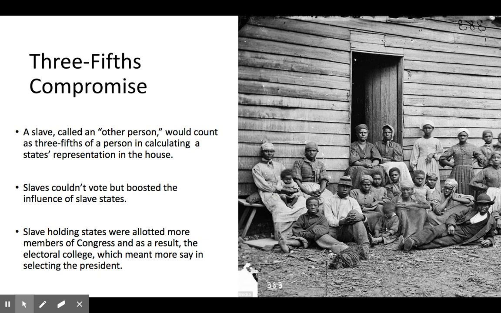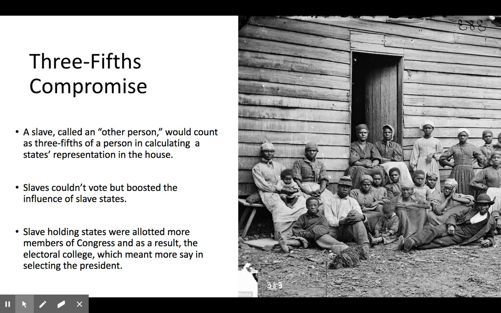So what this means is that when they are determining the number of representatives for each state in the House of Representatives, a slave is counted as 3/5 of a person. So at this point, slaves cannot vote, but they are going to boost the influence of slave states. And that's because slave-holding states are going to be allotted more members of Congress as a result. So their population is going to be larger, which means they are going to get more representation in the House of Representatives. And this also means that they are going to have more members in the Electoral College, which means they have more say in electing president.